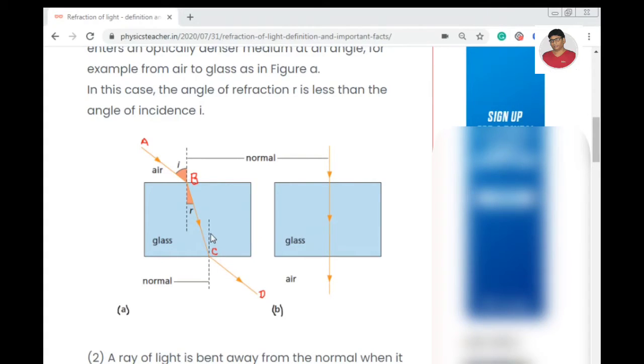So here also you can see as this ray of light is coming out from this glass medium to air medium, which is rarer, where the optical density is lesser than the optical density of this glass medium. Here the ray of light is bending away from this normal line. So it's kind of like that car is moving towards the mid lane because there is less congestion now, there is less density now. So this kind of bending is called refraction.